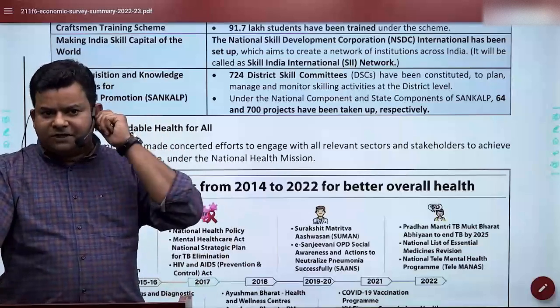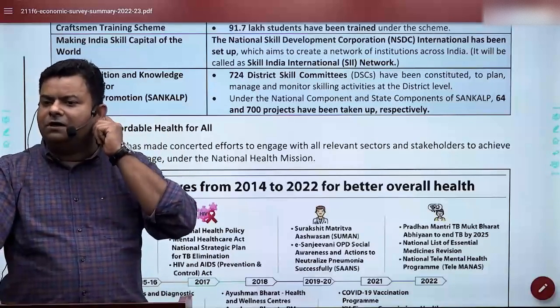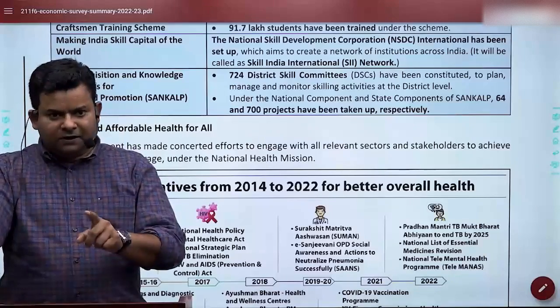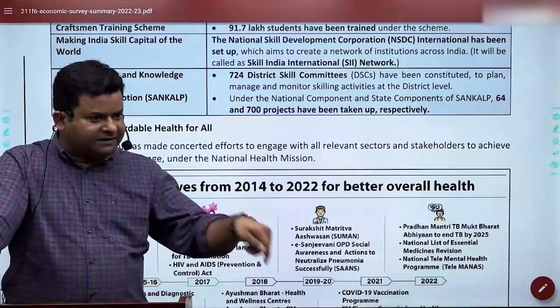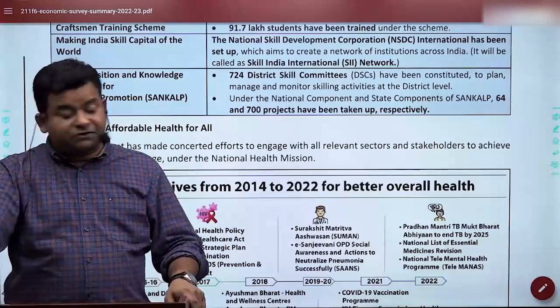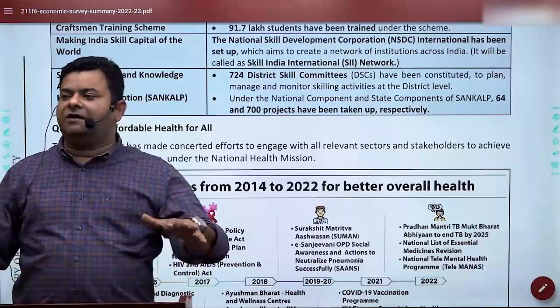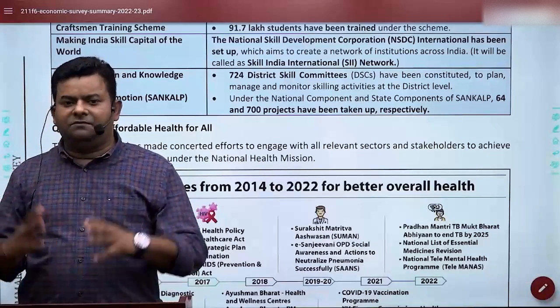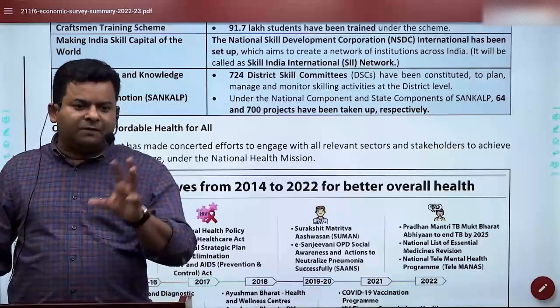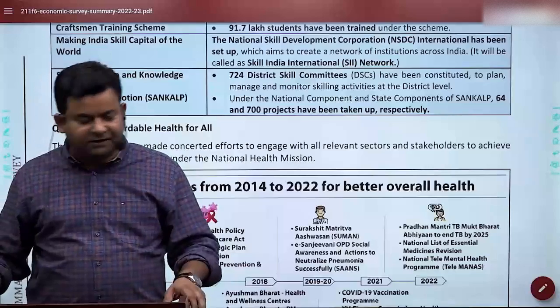There are three major schemes: Pradhan Mantri Kaushal Vikas Yojana, Sankalp, and Strive. Strive is also with the help of the World Bank, and it is ending this year. Sankalp is another scheme where we try to ensure that skill committees exist at district level, and as per the requirement of the local area, skills are facilitated.